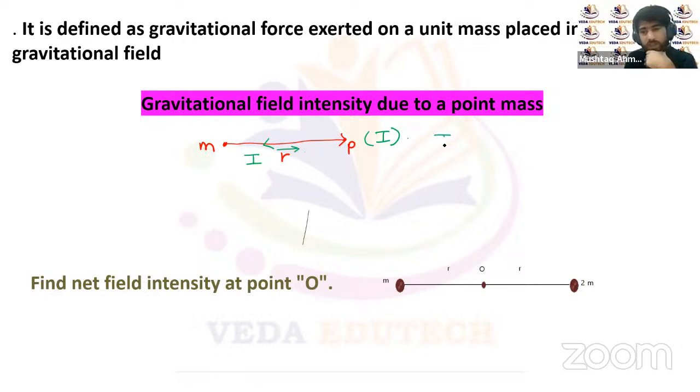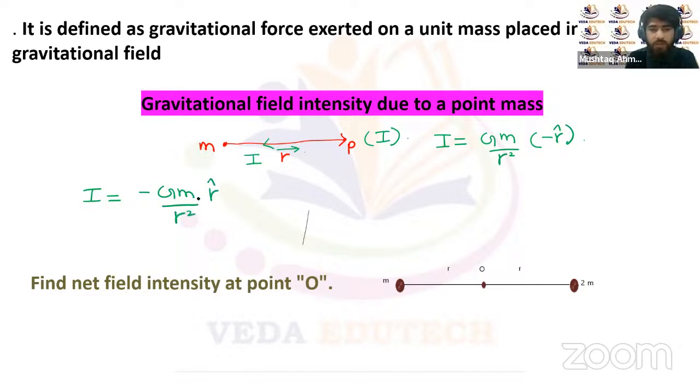Then the gravitational field intensity because of this point mass will be given as GM upon r squared. Now the direction of this gravitational field intensity will be towards this mass, or we can represent it by a unit vector of minus r cap. The minus sign here signifies the attractive nature of this gravitational force. So the intensity here will be GM upon r squared with the direction of minus r cap. So this is the gravitational field intensity due to point mass.